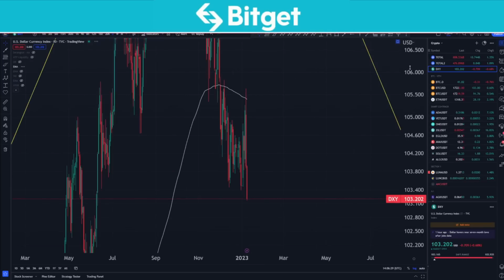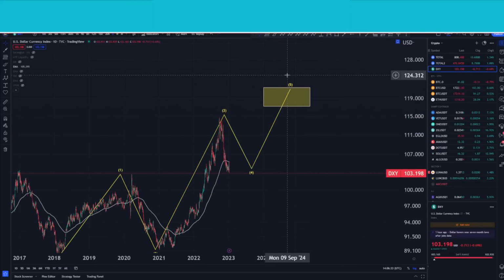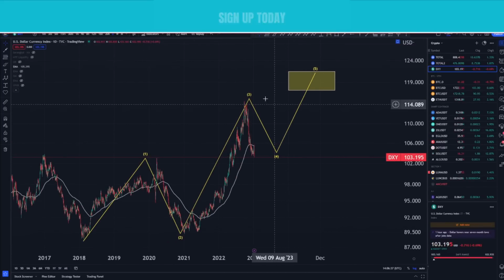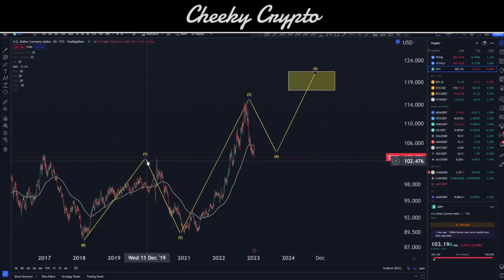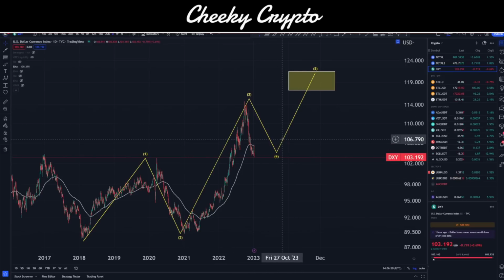Now, if we take a look at the DXY on a daily time frame, we can see that I've been mapping this out as a potential idea of a five-wave structure moving up towards the 120 range. So this is just a typical area of retracement, nothing unusual going on here. And again, I wouldn't say that it's a really good analogy to use Elliott wave on here either. So we'll keep that open-minded to see whether or not we do end up with more bearish times or more bullish times. I'm quite happy either way, as long as we have a plan for whatever happens.